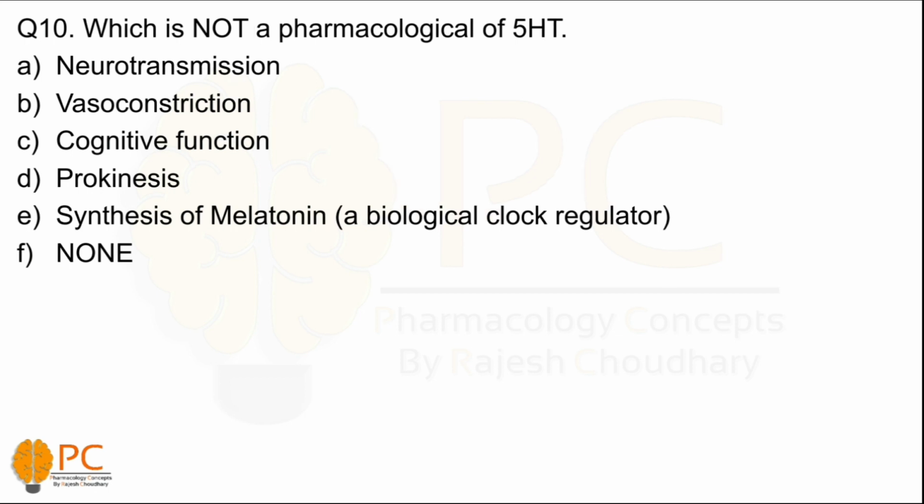Answer is the F, none. Means 5-HT regulates all these actions. Means 5-HT acts as a neurotransmitter, therefore it regulates neurotransmission. It also shows the vasoconstriction effect. It has a cognitive function. It enhances learning and memory, and it has a prokinesis effect by the 5-HT4 receptor, and it also regulates the synthesis of melatonin, which is a biological clock regulator.